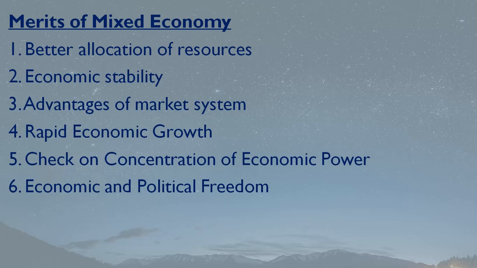When the workers perform well, they get more income, and when the income is more, they save more. When they save more, they will be able to make investment in the market. When they make investment, capital is formed, and when capital is formed, economic growth is achieved. So see, the things are interlinked with each other.